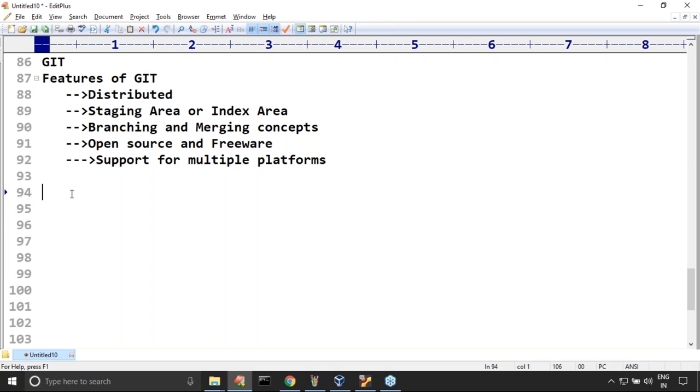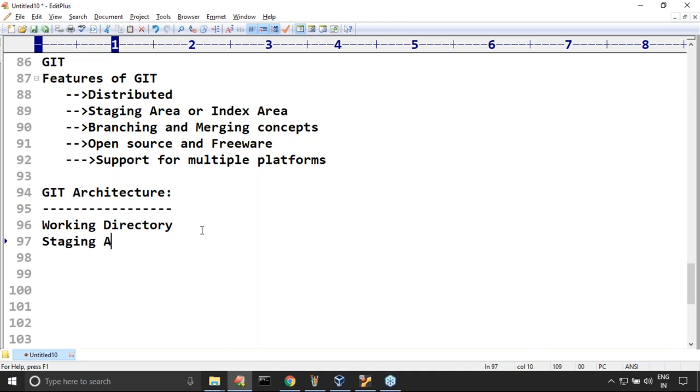Next, we also discussed Git architecture. Have you remembered? How many areas are there? First area, the working directory. Second area, what we call the staging area. Third, the local repository. Fourth, the remote repository. Like this, four areas are there.